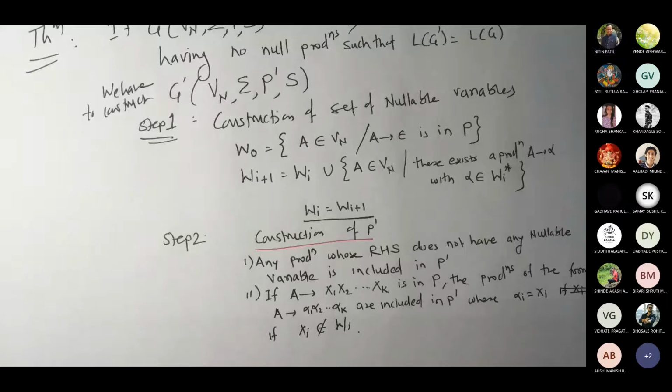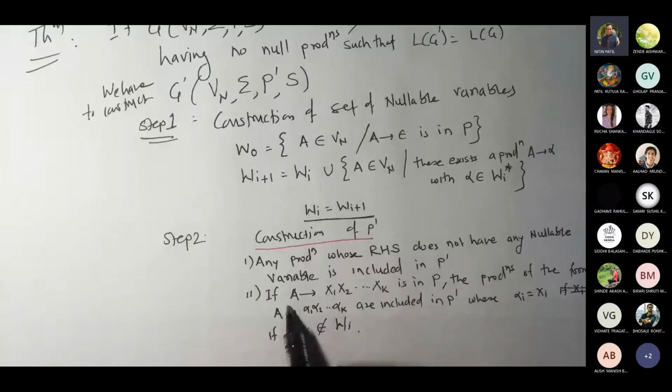Am I right? If your alpha is epsilon, then ultimately whatever xi is, it would be in wi. If it is not in wi, you directly write down whatever the values are. Now if xi is equal to wi, so we said alpha i equals xi if xi does not belong to wi. If it does not belong to wi, then you are going to write that as it is.